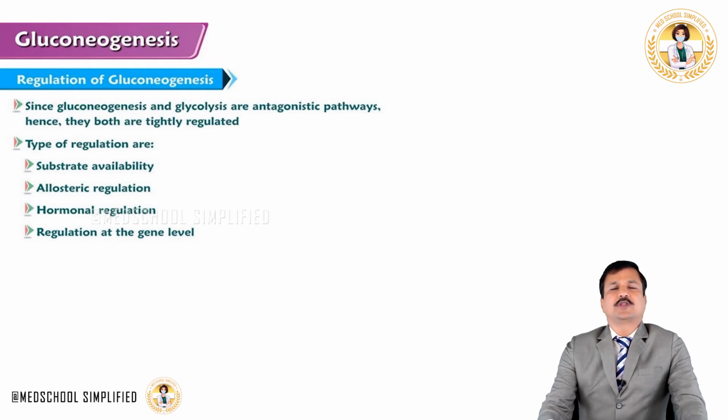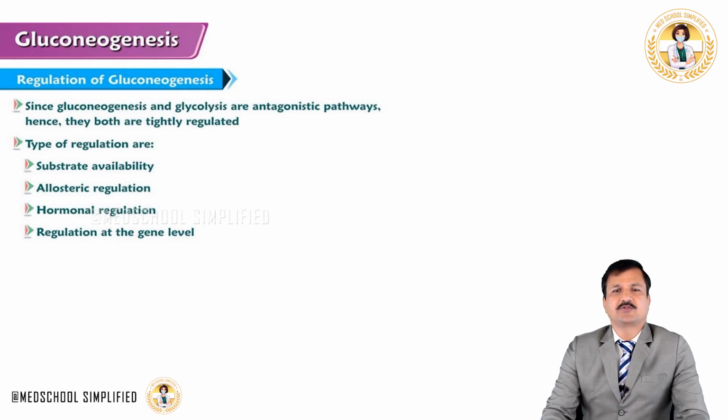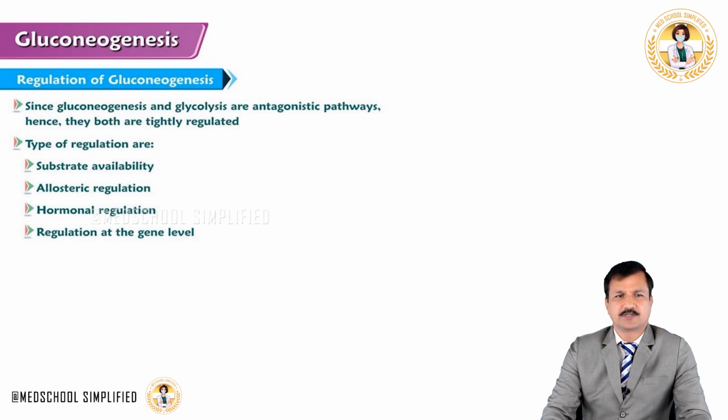Now as you know, gluconeogenesis is the pathway that runs under fasting condition and starvation. The importance of this pathway is to maintain blood glucose level under fasting condition so that tissues like brain and cells like red blood cells get the needed glucose for their energy purpose.